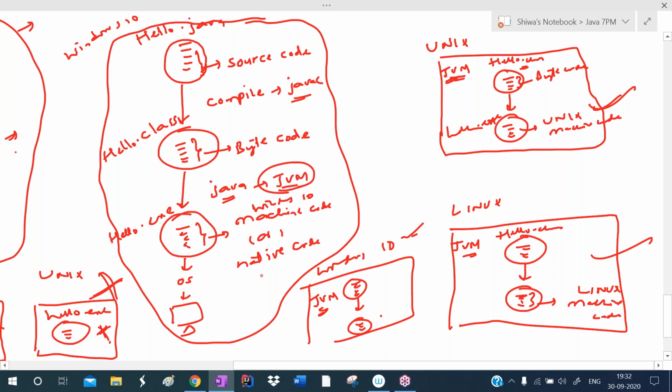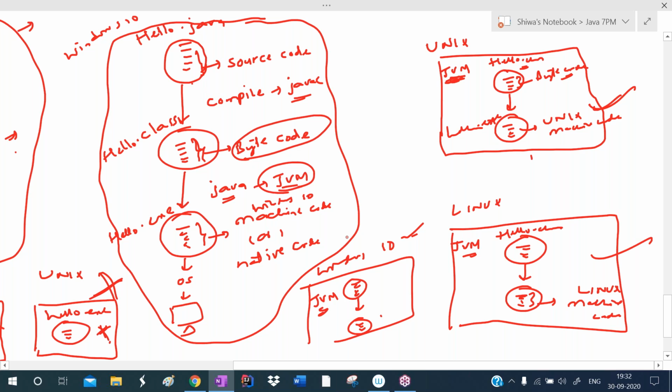So this Java application, this bytecode, is not depending on the operating system. Who is running this bytecode? JVM is running, not the operating system. So that's why we call Java platform independent. Java, Python, C Sharp, these languages generate intermediate code after compilation.